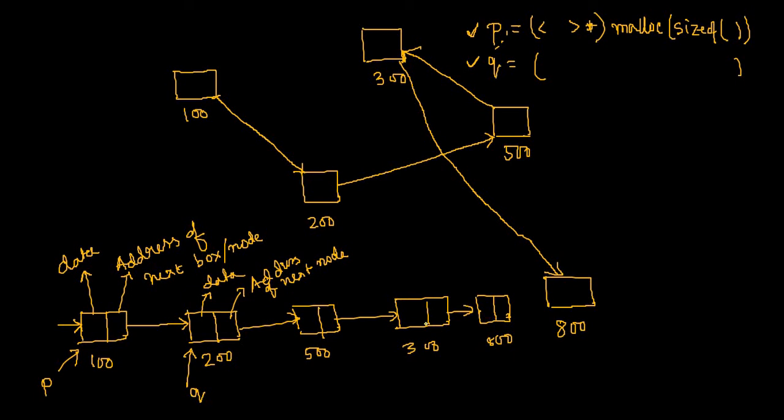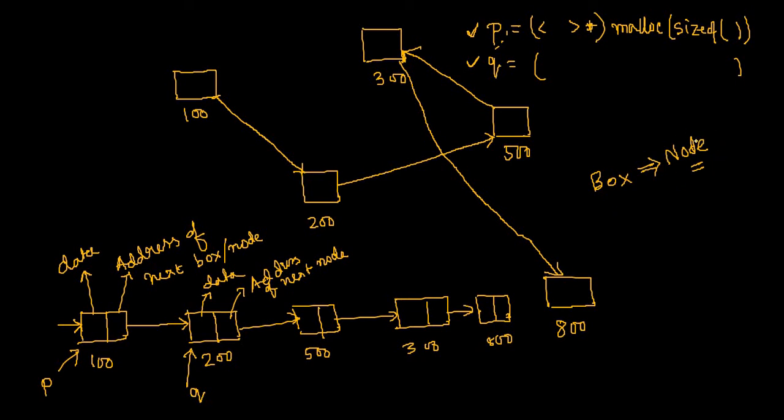But before that, we have to define something so that it can represent a box. Remember, the box that I'm saying here is technically called a node. So we will call that a node in a linked list. Now the next question is, what will be the data type of this node?